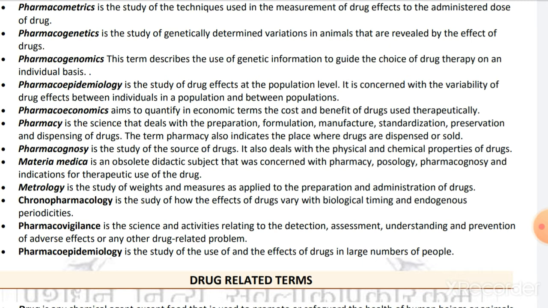Pharmacogenetics, as the name suggests, is the study of genetically determined variations in animals that are revealed by the effect of the drug. Whenever we introduce a drug into a living system, that leads to the revealing of genetically determined variations in that animal. This is related with pharmacogenetics.